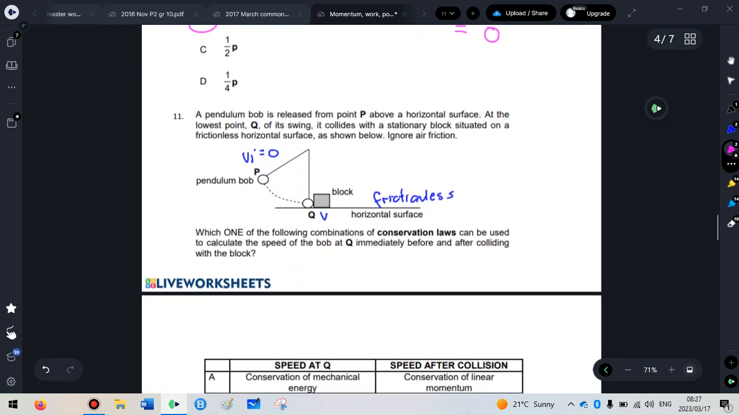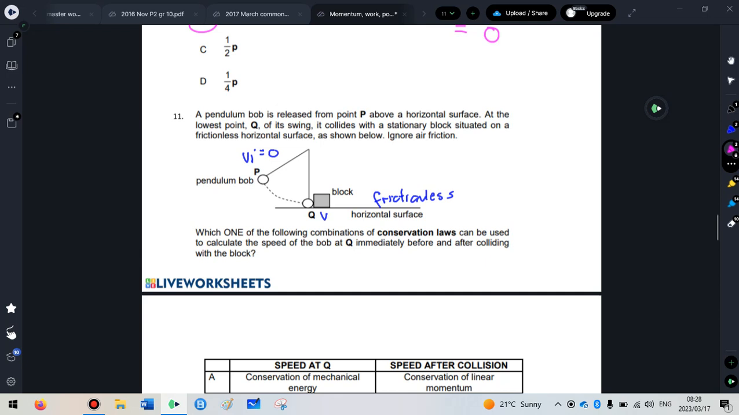Then question 11. A pendulum bob is released, which means the initial velocity is 0, from point P above a horizontal surface. At the lowest point Q of its swing, it collides with a stationary block situated on a frictionless horizontal surface. Which of the following combinations of conservation laws can be used to calculate the speed of Q immediately before and after colliding with the block?